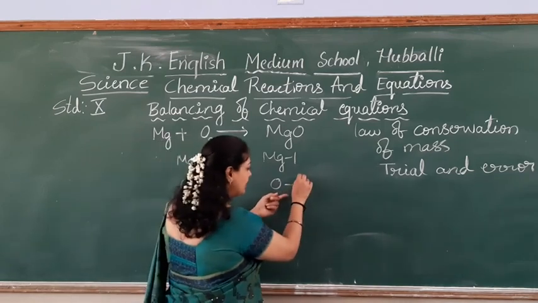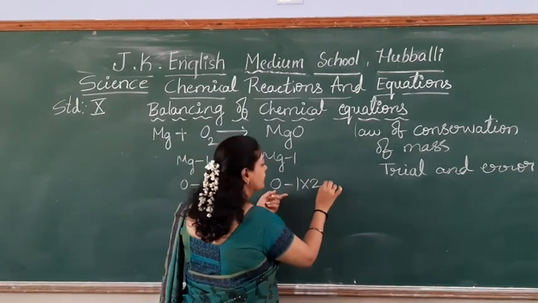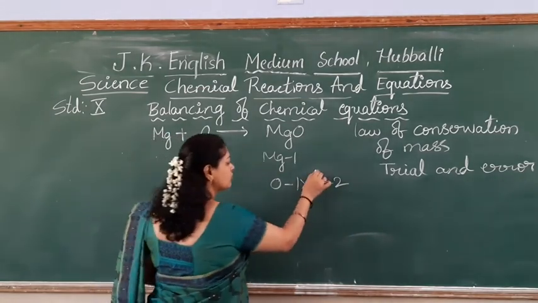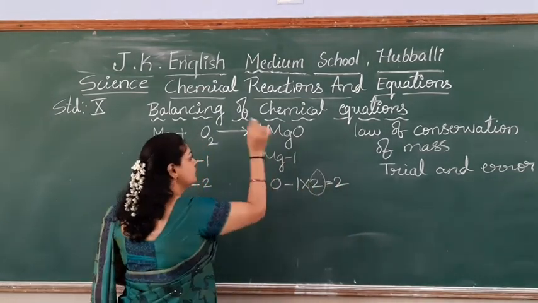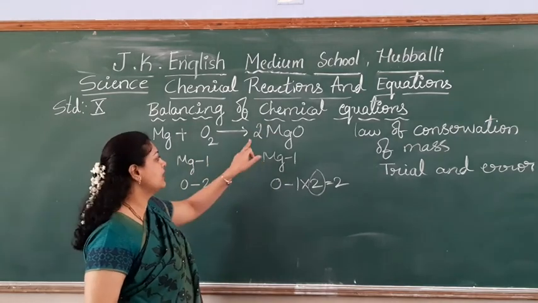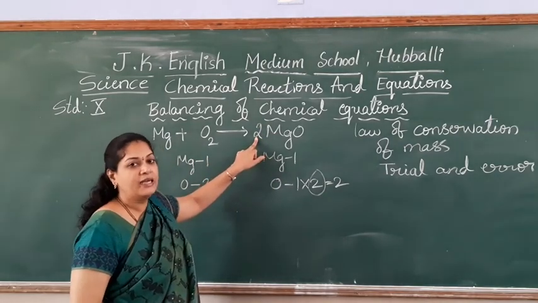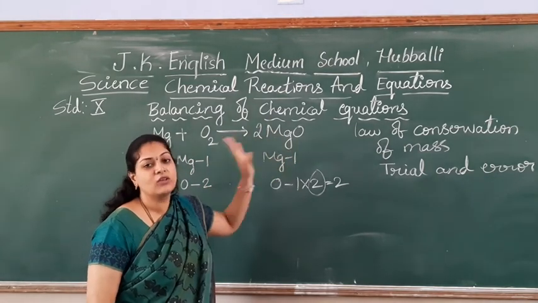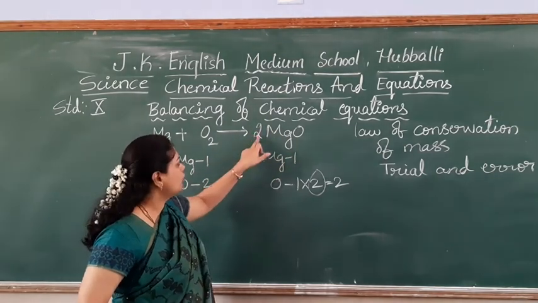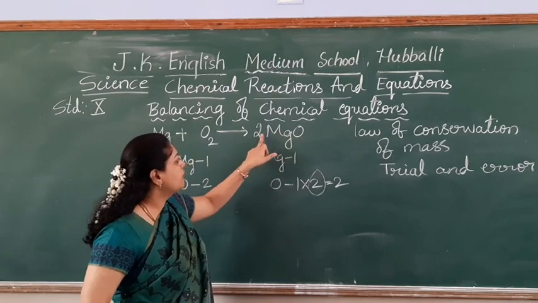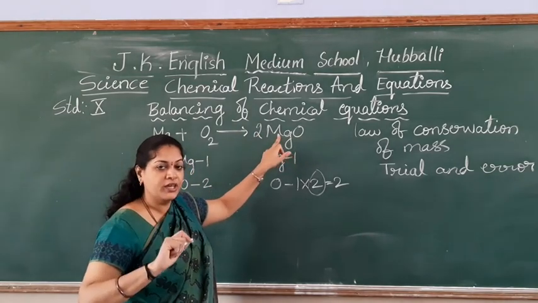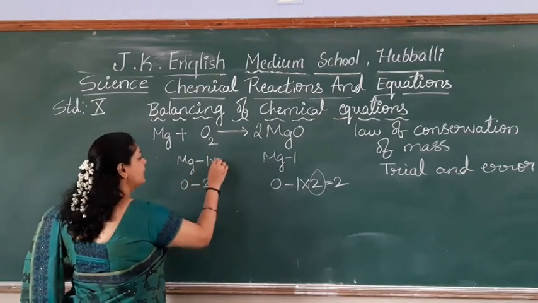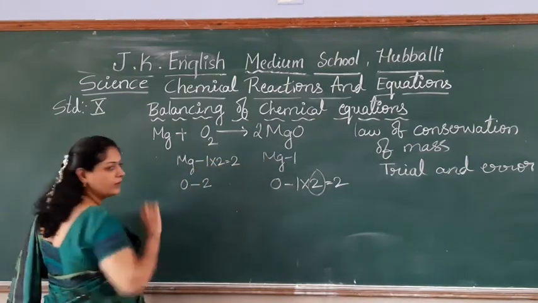So let me multiply this 1 with the 2. Tell me where I should write this 2 now? Here. What is the meaning if you write the 2 here? You are multiplying this 2 with the magnesium atom as well as with oxygen. So you wanted to balance the oxygen, but the number of magnesium has become more. Here 2, here 1. Now what can I do? This one multiply with the 2 so that it will become 2.